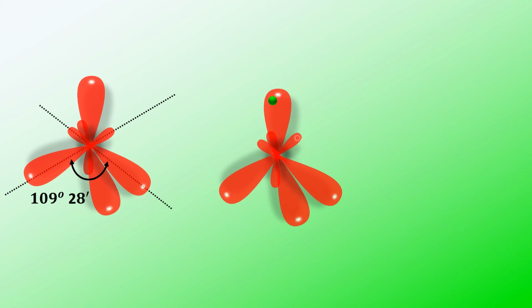See, in nitrogen, one of the sp3 hybrid orbitals contains a lone pair of electrons, and the other three sp3 hybrid orbitals contain unpaired electrons. These unpaired electron sp3 hybrid orbitals will overlap with the s orbitals of hydrogen.